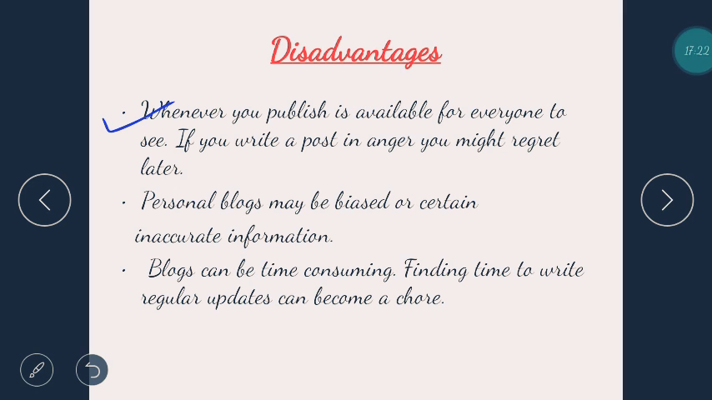That means everyone can see you, whoever wants, and they may form a wrong opinion about you. A personal blog may be biased or contain inaccurate information, of course, because that person is not a dignitary person, that is not supervised or revised by any authority.